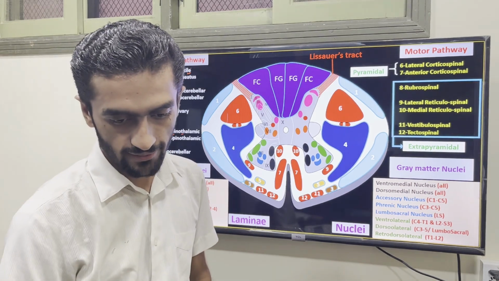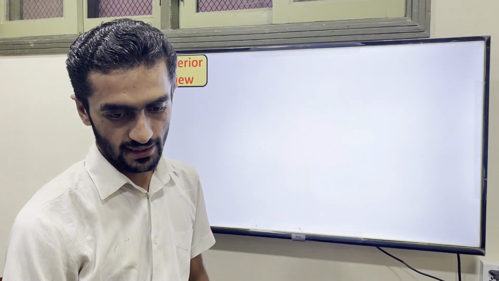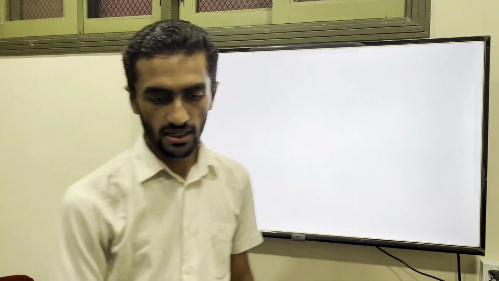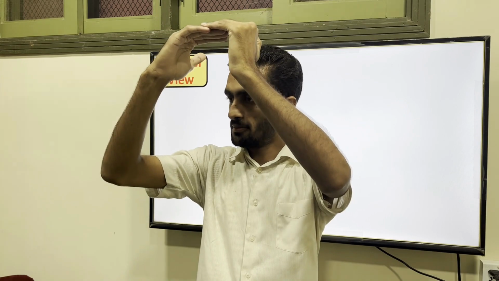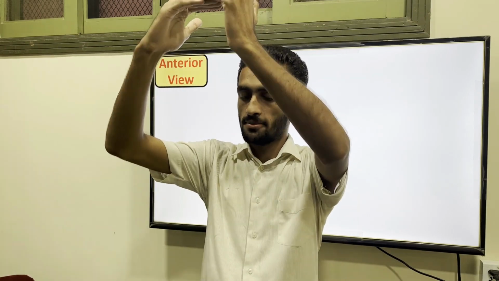Coming to the anterior view, in the front, what is present majorly is the crossing pyramidal tract. Starting from the lower, it is the medulla, then the pons, then the midbrain. First we look at the medulla, then the pons, then the midbrain.